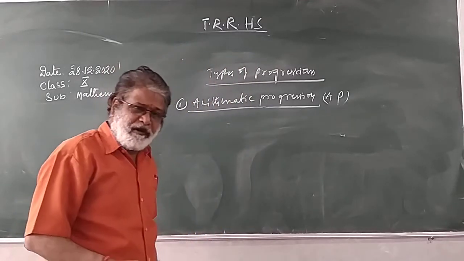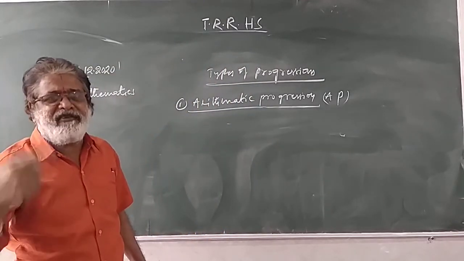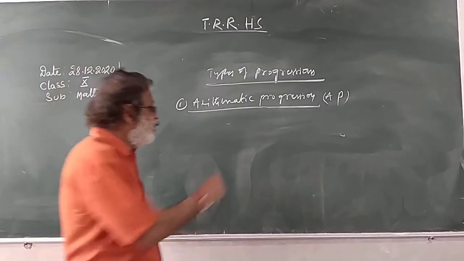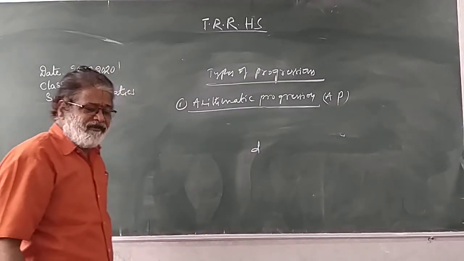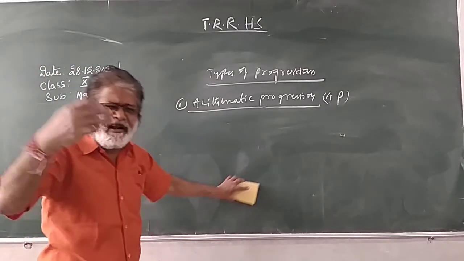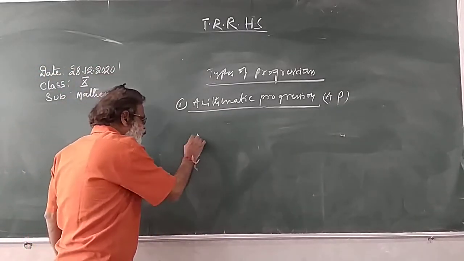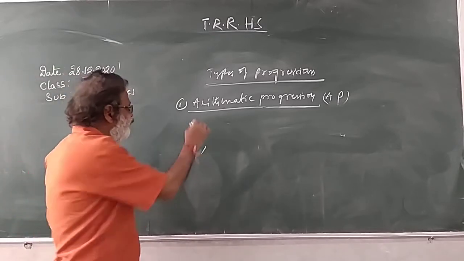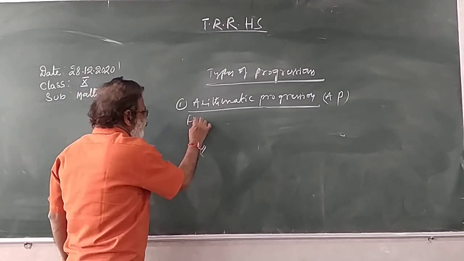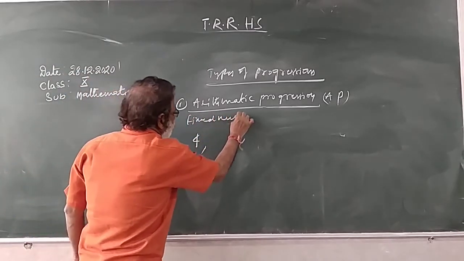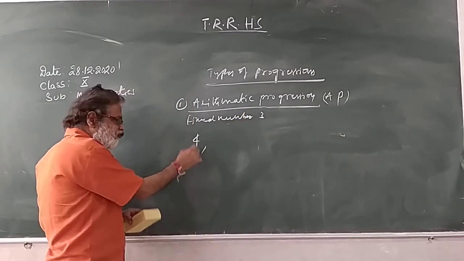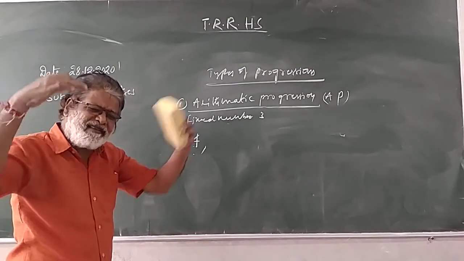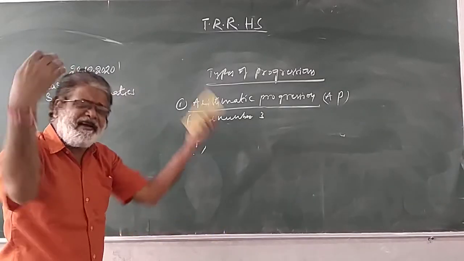What is the fixed number? When you add the fixed number, we obtain the succeeding term. That fixed number is called the common difference. Whatever fixed number you consider, take any first term. I take the first term 4. Take fixed number 3. Fixed number added. What is the preceding term? 4. You can consider any first term, you take anything as the first term.